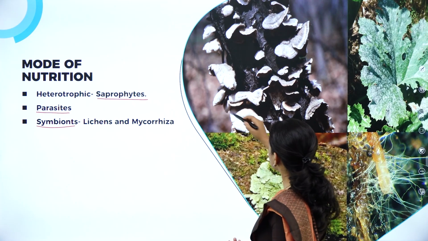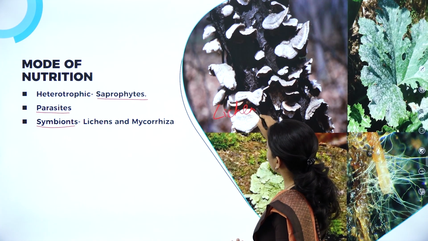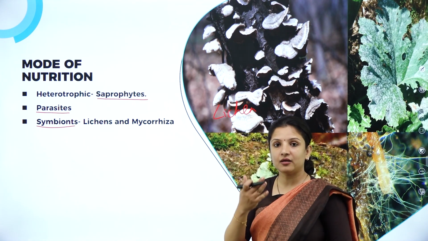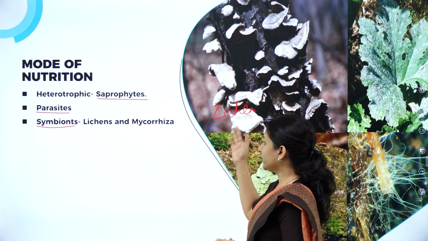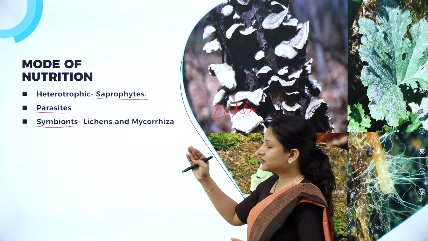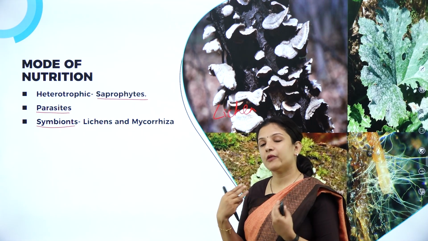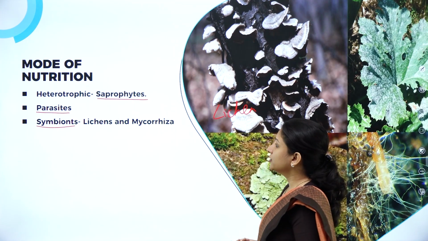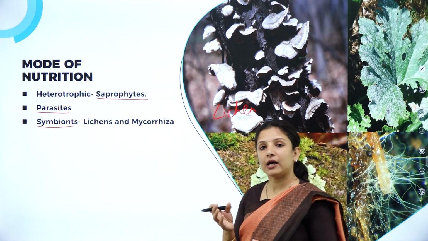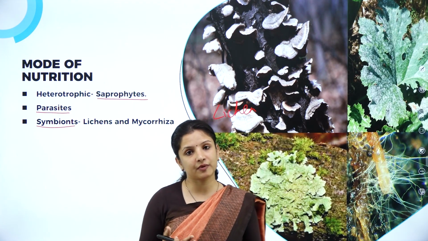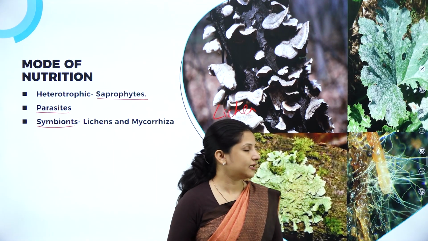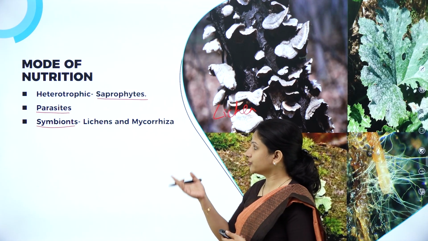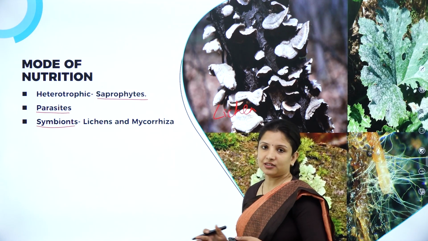So, lichens are nothing but this. This is a lichen. Usually you might have seen on trees white or greenish white patches, grey color patches that will be growing. They are nothing but lichens. Wherever lichens are there you can find fungi as well, and wherever mycorrhizas, which are the useful organisms, are there, you can also find lichen growing. And parasites means they grow on other plants and animals, wherein they cause diseases in plants and animals. So, they can be parasitic, they can be saprophytic also, and they can live in association with other organisms also, like symbionts between lichens and mycorrhiza.